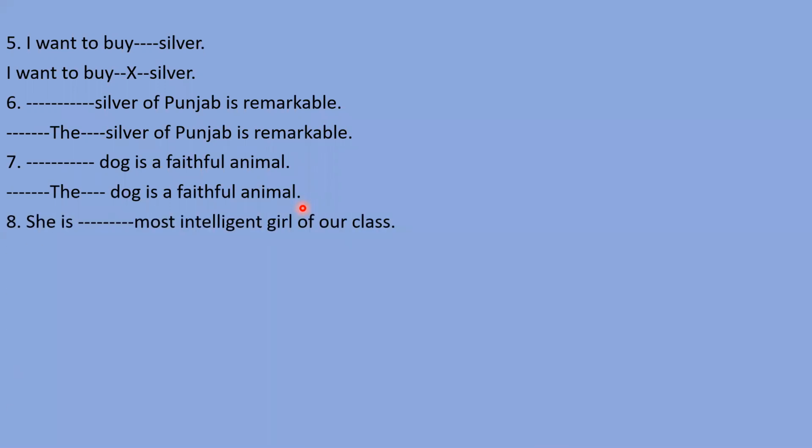Next sentence: she is most intelligent girl of our class. So who will let me know the answer of this sentence? Very good. Many have raised their hand. Nitya, you please tell me.